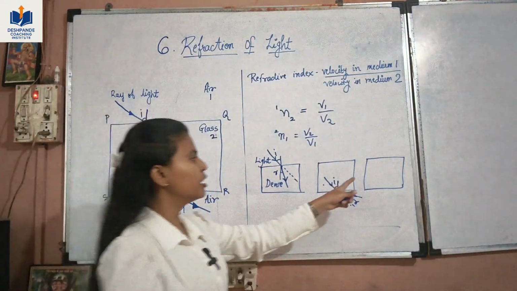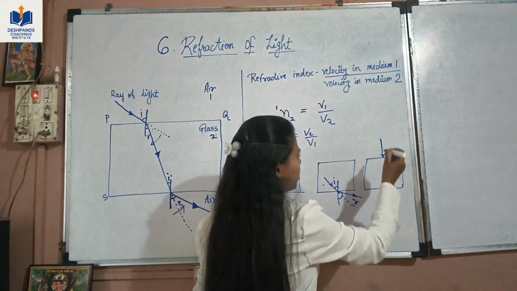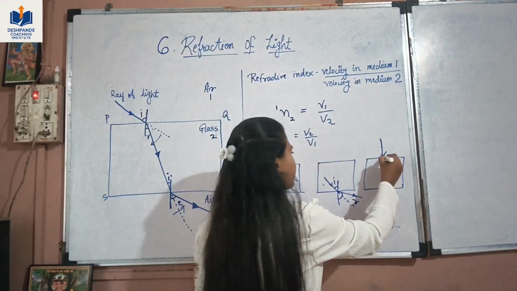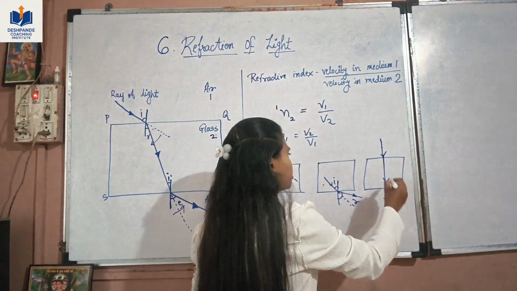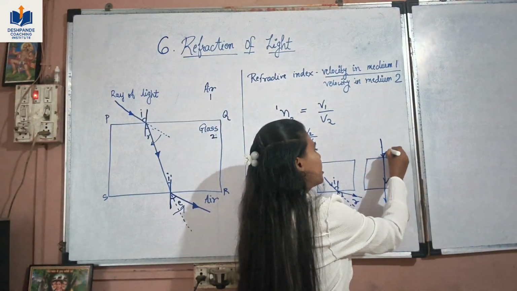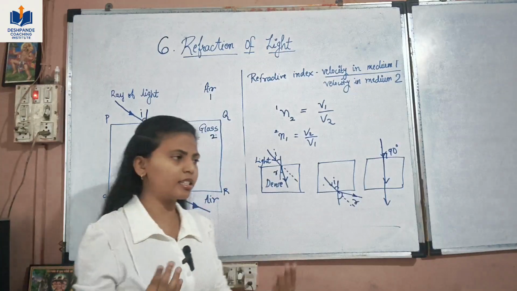R. Then if the light is incident straight or perpendicular to the medium, there is no refraction, it goes straight. The angle of incidence is obviously 90 degrees, but there is no angle of refraction as there is no refraction.